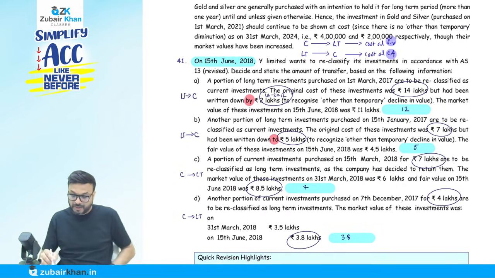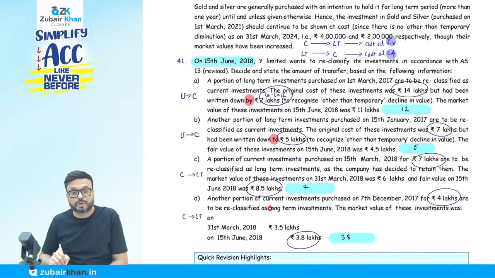Now understand this one. We know the cost. Cost is 7 lakh. For current to long term, it is cost or fair value. I know the cost is 7 lakh. But the fair value, to confuse you, they have given two dates: the fair value on the balance sheet date and the fair value on 15th of June. We want 15th of June, not the balance sheet date. On 15th of June, the fair value is 8.5. So 8.5 and 7, whichever is lower, 7. So it will be reclassified at 7.